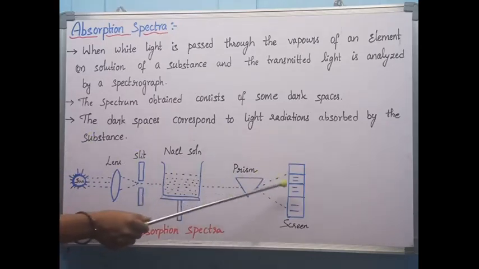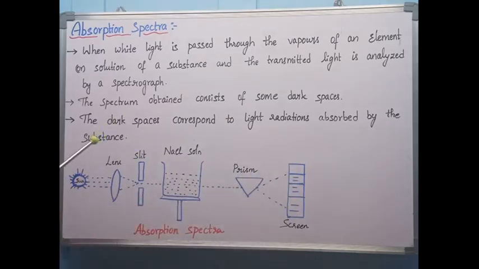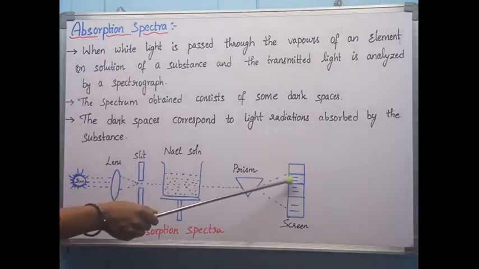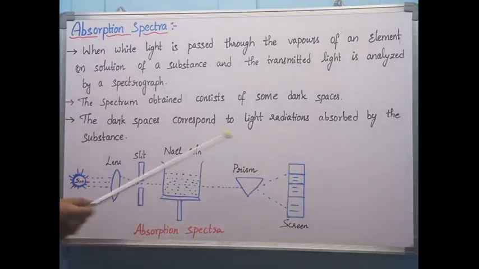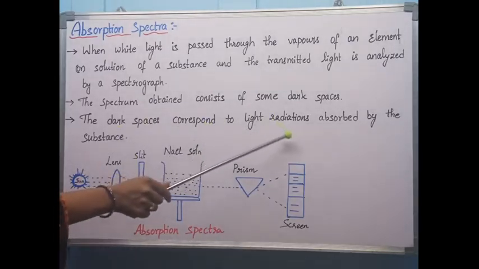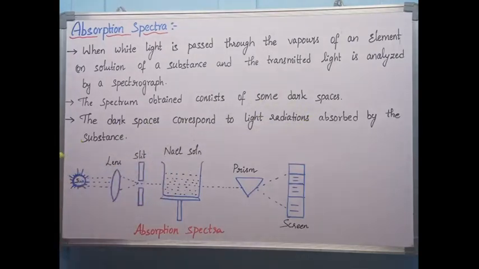This prism gives certain lines, some dark lines, which have dark spaces. The dark spaces are related to the absorbed radiation, and the remaining lines are related to the transmitted radiations. So the spaces correspond to the light radiations absorbed by the substance. In this way, the spaces give correct information about the radiations absorbed by the substance. Through the absorbed radiations, we are identifying the unknown substance. So this is about emission spectra and absorption spectra.